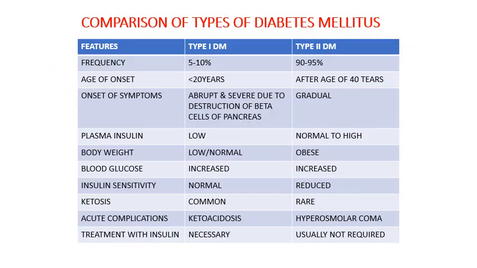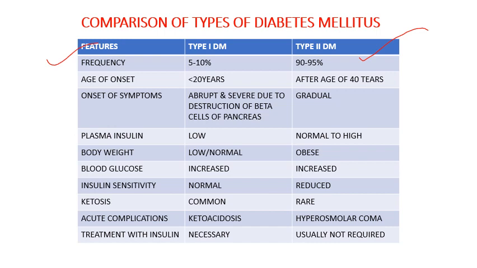So this table explains the comparison of type 1 and type 2 diabetes mellitus. So what have we discussed now? Frequency: type 1 diabetes mellitus is seen in 5 to 10% of the population, whereas 90 to 95% of diabetes mellitus cases are type 2 diabetes mellitus.